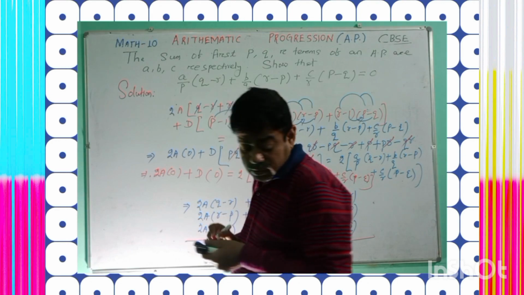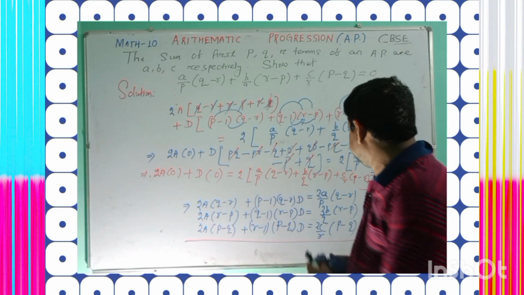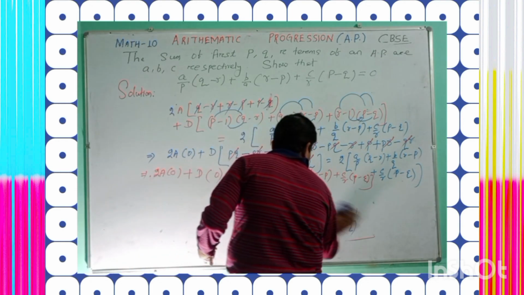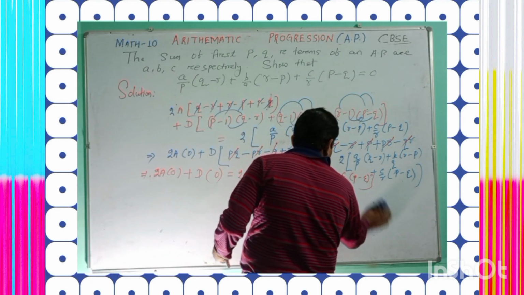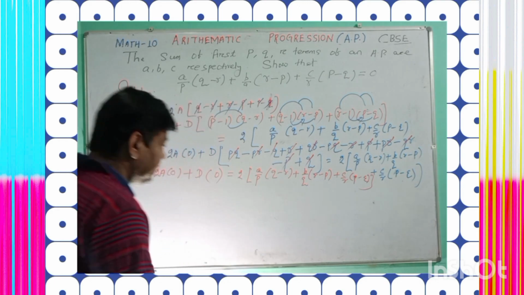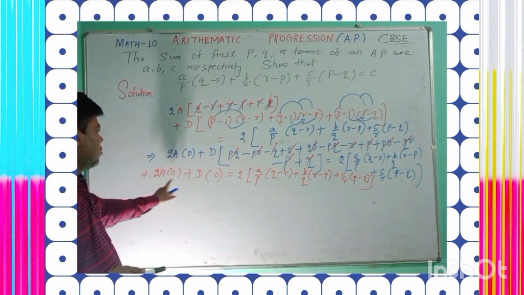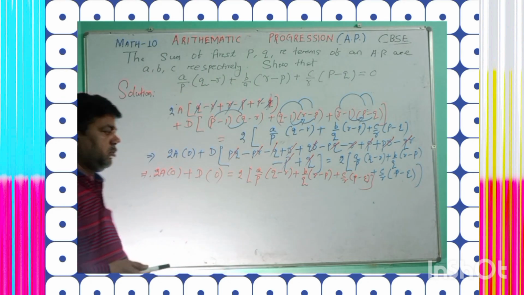After that, this 2 can be transferred to the other side, so 0 by 2 will be 0.